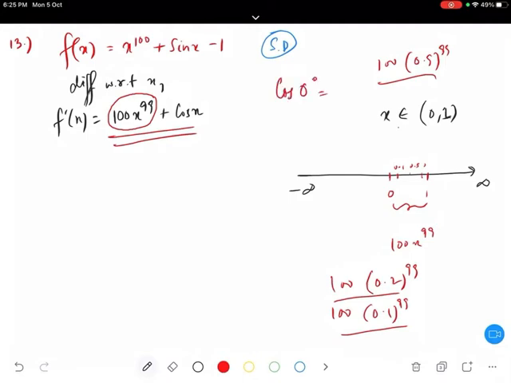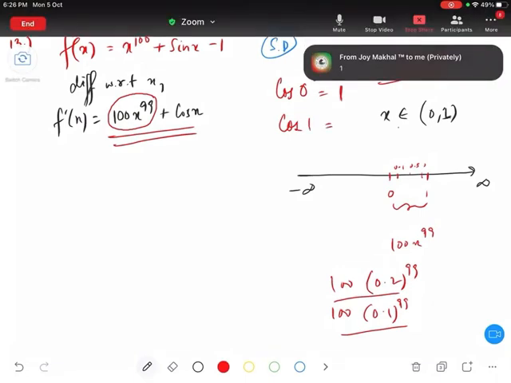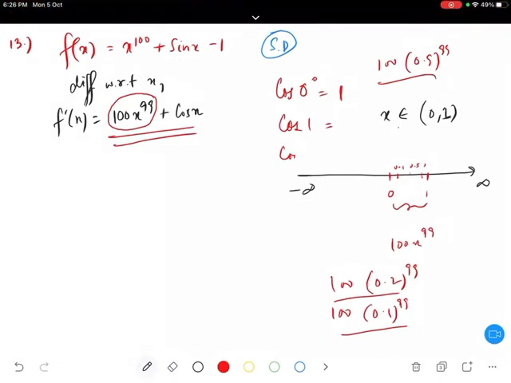So this is not the answer. Here they have asked you for the decreasing ones. Am I clear? Sanjana, why can it not be negative? Yes or no? Please tell me.